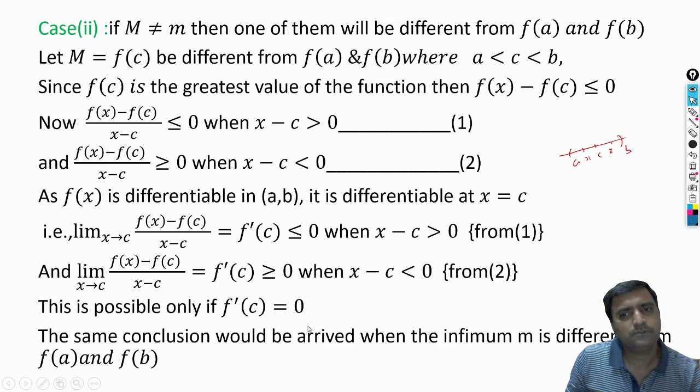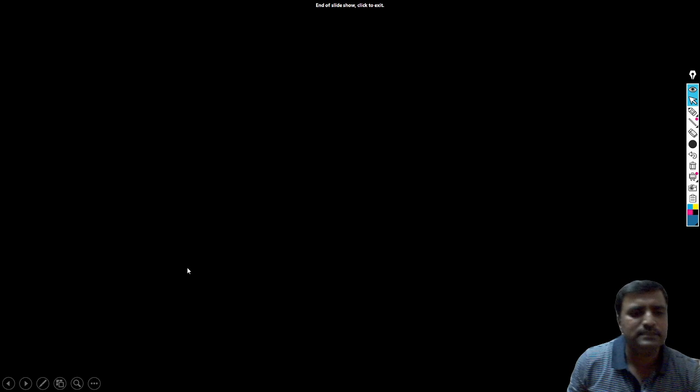So we conclude that f dash of c is 0 in the case when m is equal to f of c. Similarly, you take small m is equal to f of c, different from f of a and f of b, and we arrive at the same result, that f dash of c is 0. So in both the cases, f dash of c is equal to 0. This is the statement of Rolle's theorem.